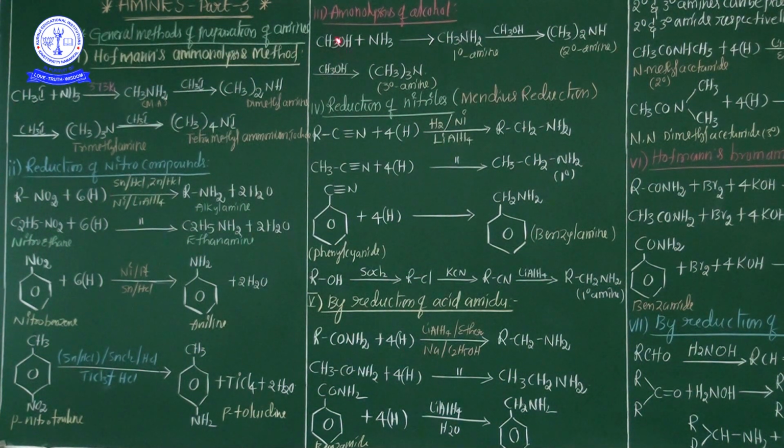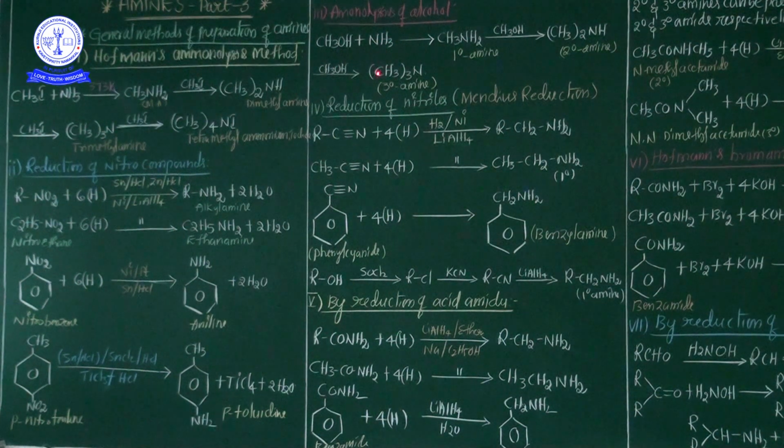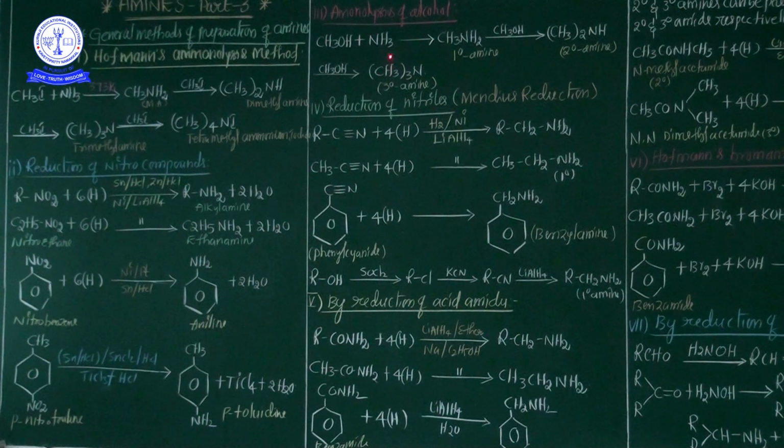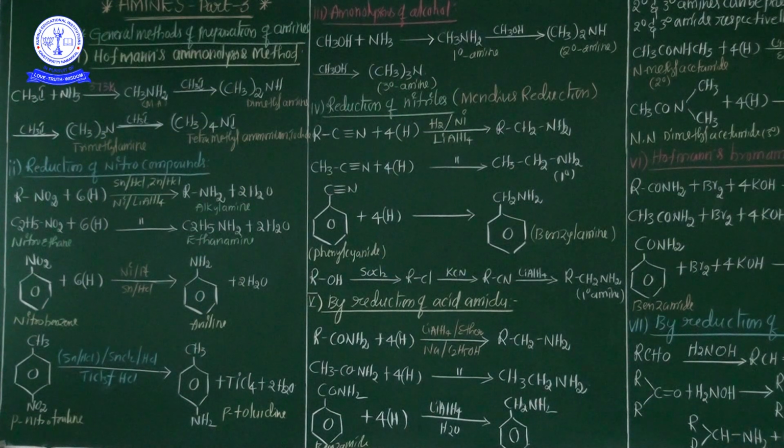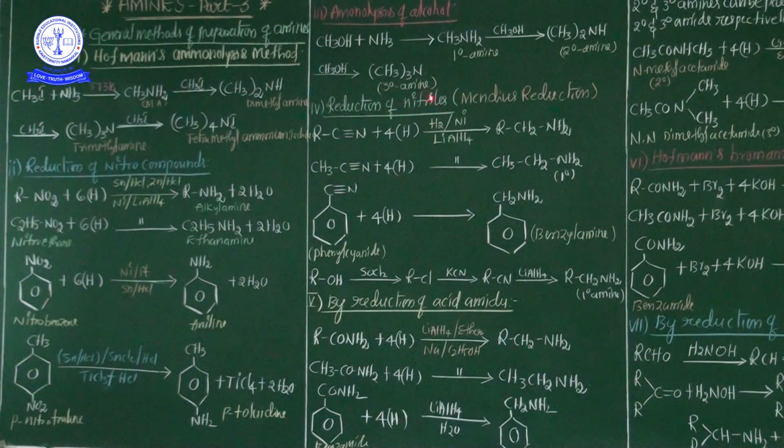Third preparation method, ammonolysis of alcohol. This is also another important preparation method, ammonolysis of alcohol. A mixture of amines is also obtained. Listen, a mixture of amines is obtained when a mixture containing vapor of alcohol and ammonia is passed over heated alumina or thoria catalyst at 620 Kelvin temperature.